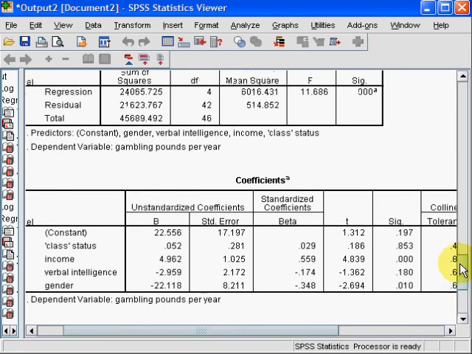So this just shows you how you can add in variables, or take variables out to see what individual effects they have on the overall model, on the amount of variance that's explained. Okay. So in this case we know that adding in gender seems to explain an additional 8% of the variation in gambling as measured in pounds per year. And that's basically